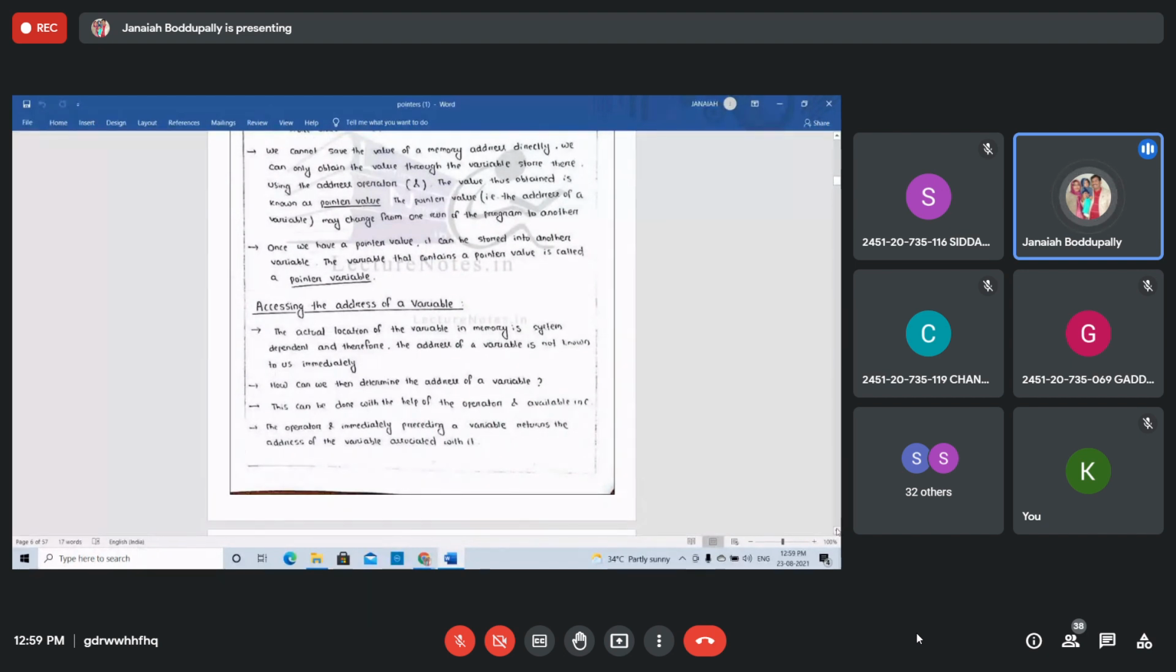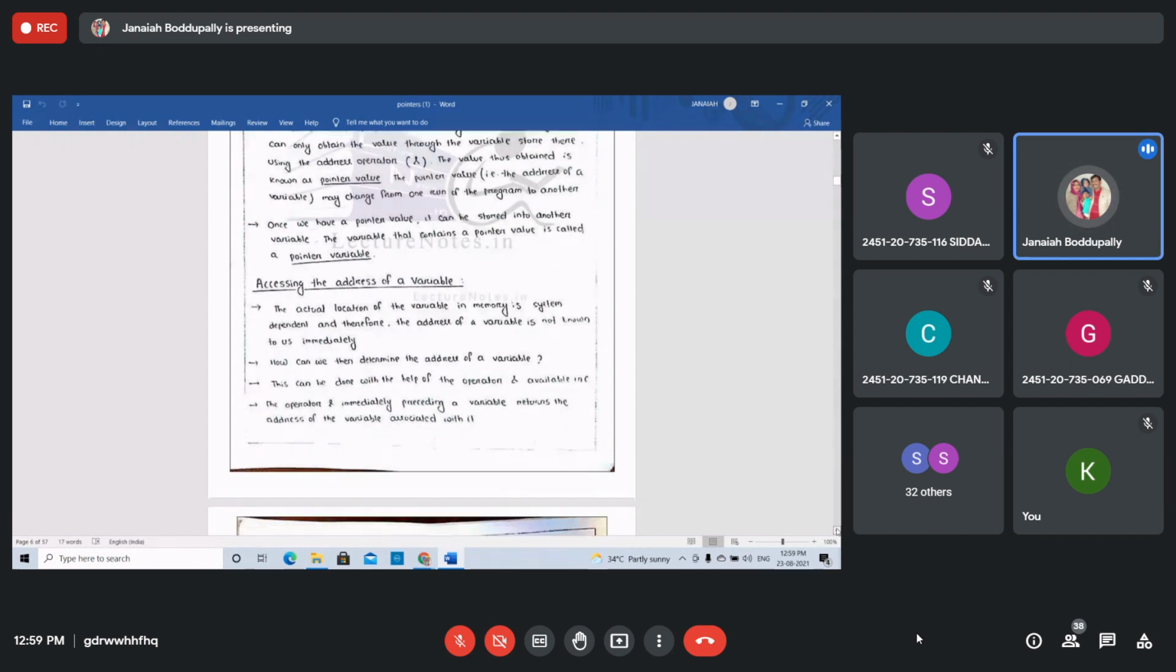What is a pointer variable? Once we have the pointer value, it can be stored in another variable. I already discussed the pointer variable. The variable that contains a pointer value is called a pointer variable.